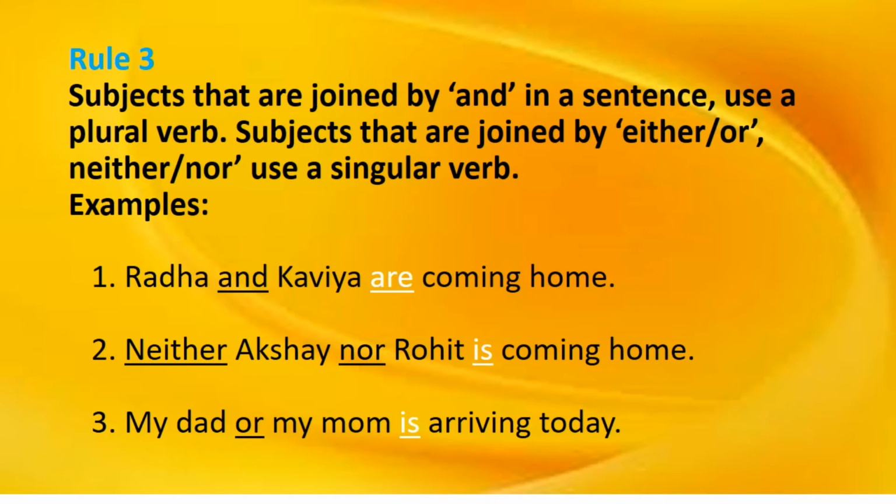And the third question: my dad or my mom is arriving today. My dad or my mom, any one person will come. So any one person is coming here. So my dad or mom is arriving today. So we take it as a singular subject, third person singular. Radha and Kavya, neither Akshay nor Rohit, my dad or my mom.